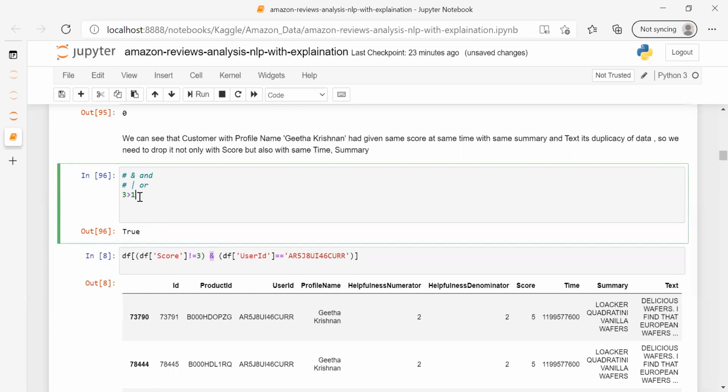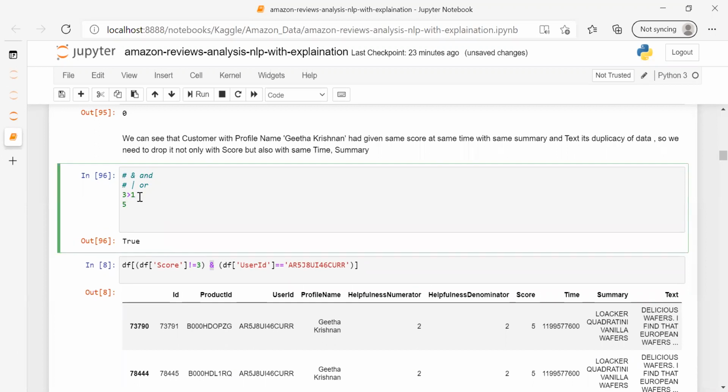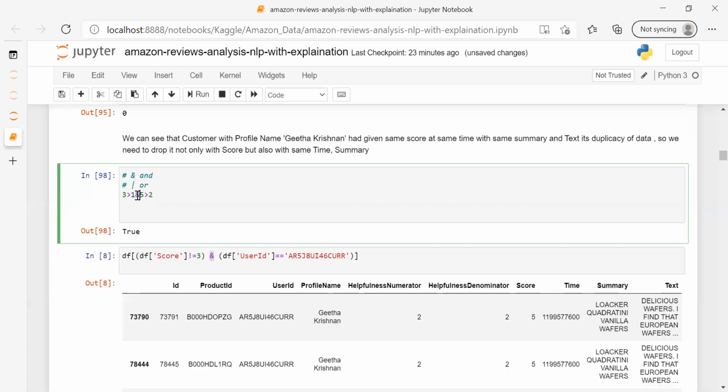In the same way, if I see 5 is greater than 2, this is also true. And I want to see 2 conditions together. Then let's suppose I want to use the AND function here. The output is going to be true.